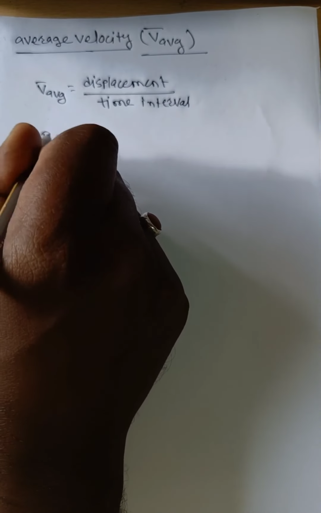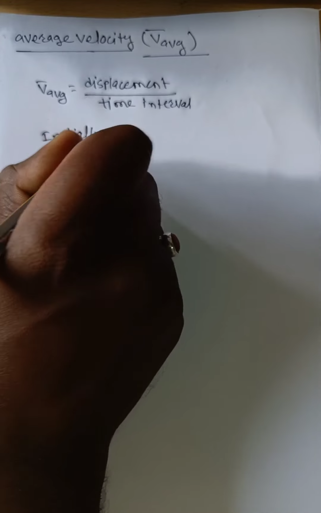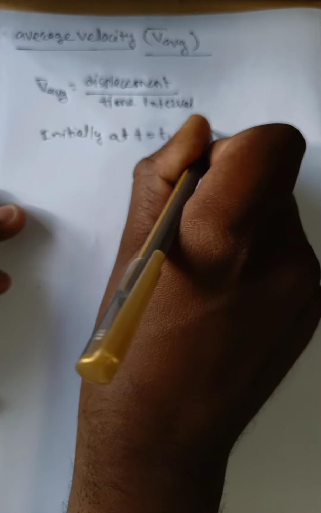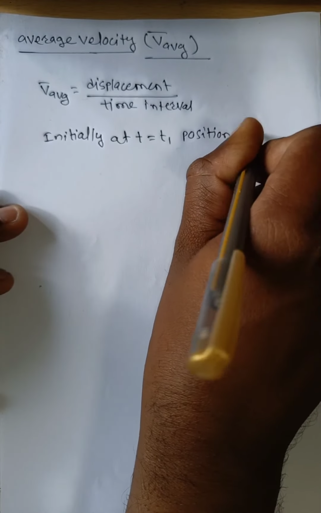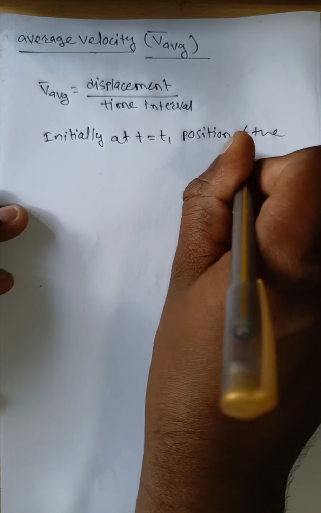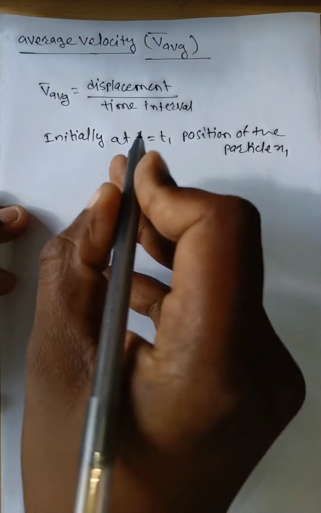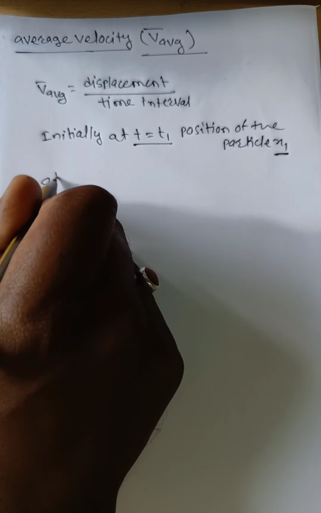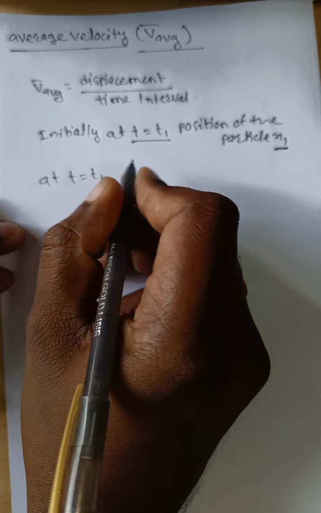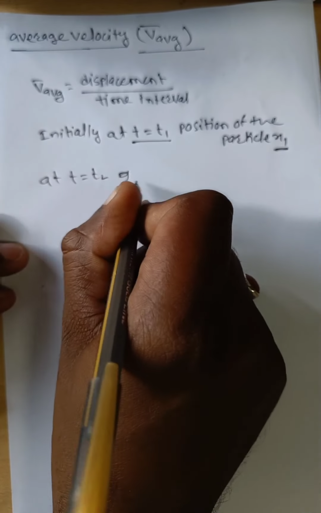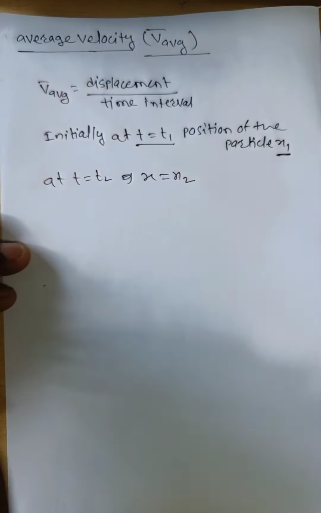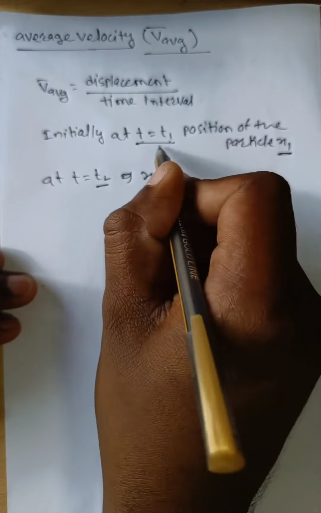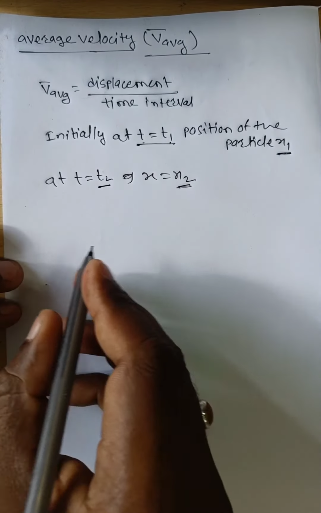Now suppose initially at time t is equal to t1, the position of the particle is at x1. Then at t is equal to t2, that is the final position, the position x is equal to x2. So initial time is t1, final time is t2, initial position is x1, final position is x2.